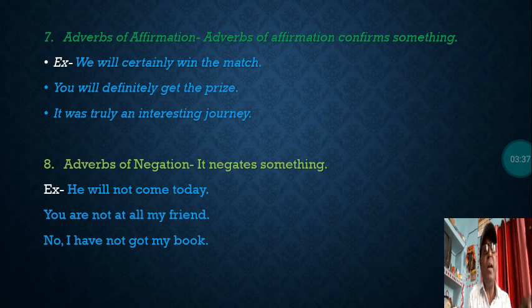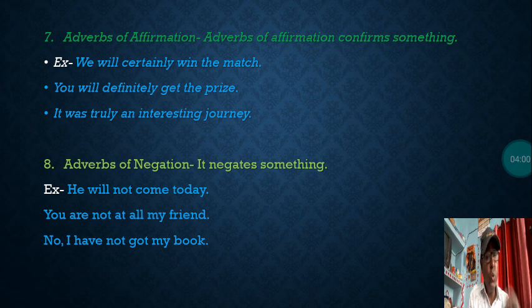You will definitely get the prize. I am sure you will definitely get the prize. So definitely in this sentence affirms strongly, and that is why it is called an adverb of affirmation. It was truly an interesting journey.